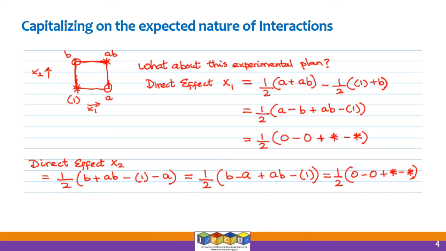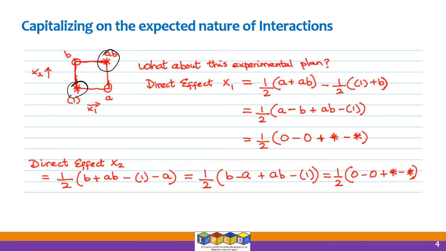What about this plan? Here, as you can see, the experienced chemist is being given an experiment where x1 is low and x2 is low, as well as an experiment where x1 and x2 are both high. That means the experienced scientist does experiments with x1 being low as well as x1 being high, as well as x2 being low as well as x2 being high.